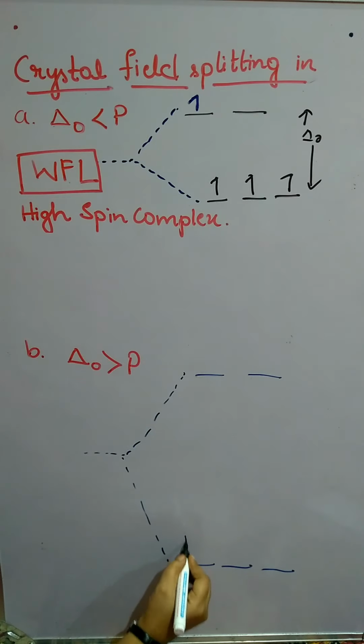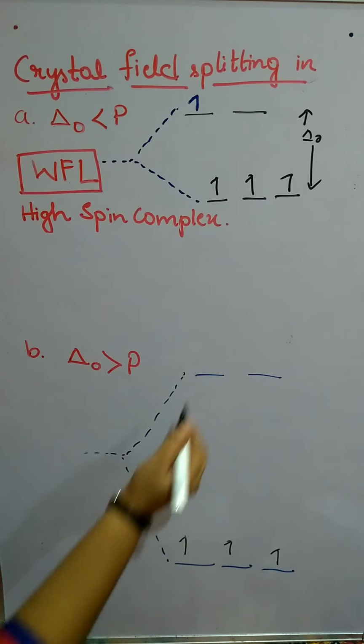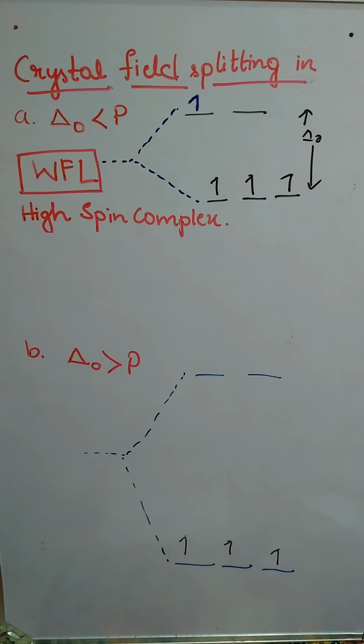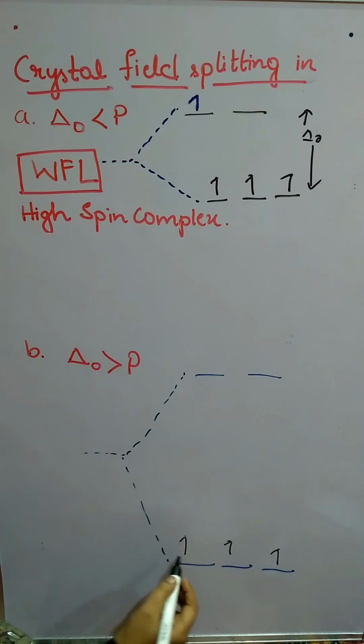The electrons are in the ground state and the other set is the higher energy state. Since they are very far, rather than going there, the fourth electron will get paired up here only.